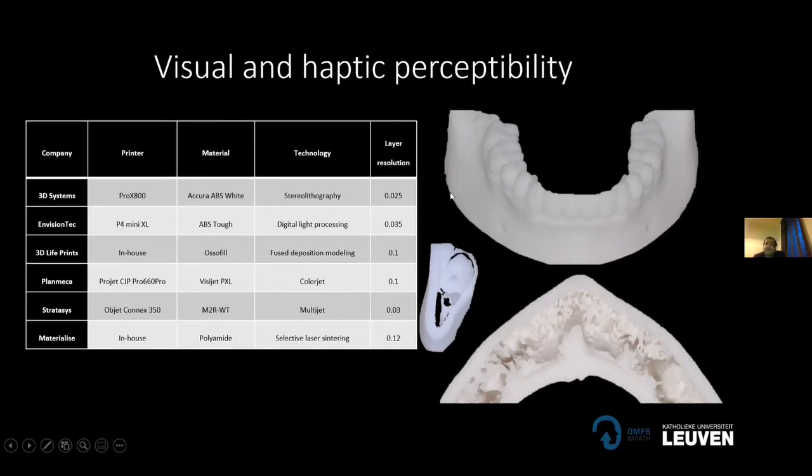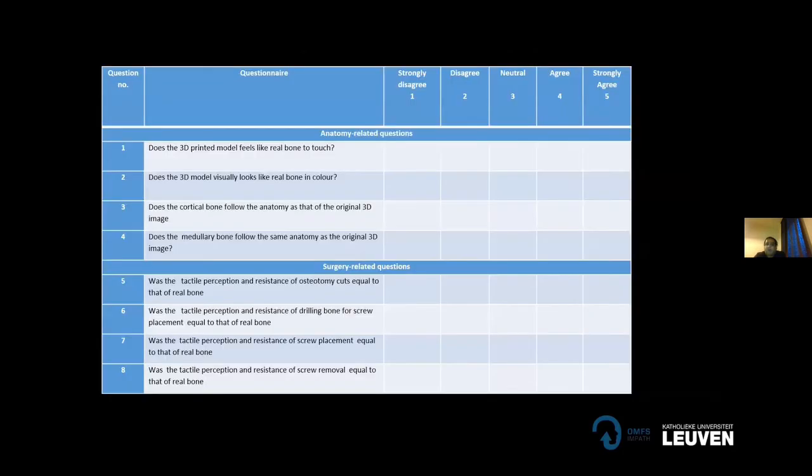And they are from the state-of-the-art printers, and all of them claim that they have models which have bone-like properties visually and haptically. But there's no research to figure out whether it's true or not. So what we did was we formulated a questionnaire. We divided the questionnaire into 2 parts, starting with anatomy-related questions.